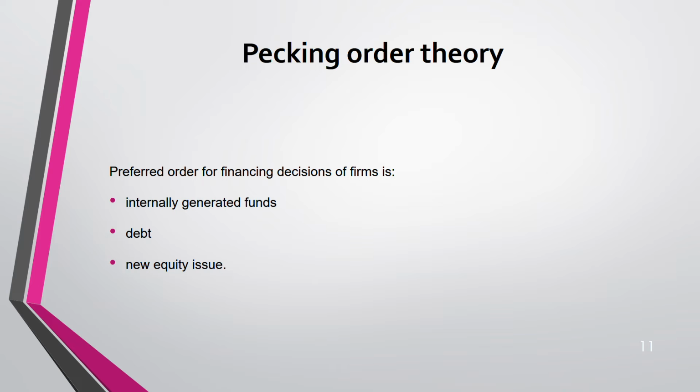That's why equity issue is often the last, because you can see cost of equity is more than cost of debt. It's expensive. So remember this order: internally generated fund. If you have exhausted it fully, then you go for debt. If that is also exhausted, then you go for new equity issue. But if you can use entirely your internally generated fund, you do not have to come to debt. You do not have to come to new equity issue. It depends from question to question, but this order you have to know. This order is known as pecking order theory. I mean, it's a theory, so pecking order.